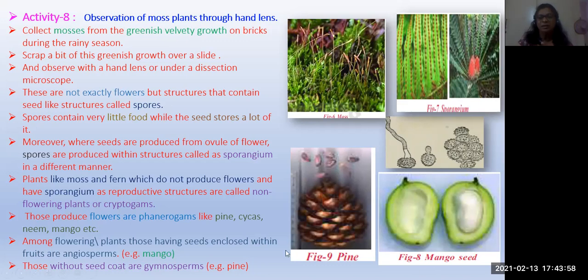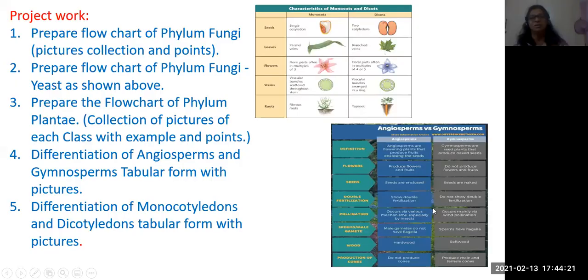And this is the pine, nothing but a gymnosperm. I think you might have seen the pine fruit, this one. Each one is a seed, so all the seeds form as a cluster. There is no covering there. But see here the mango seed. This is the mango seed which is covered by what? Seed coat and fleshy part. Okay, that is the difference.